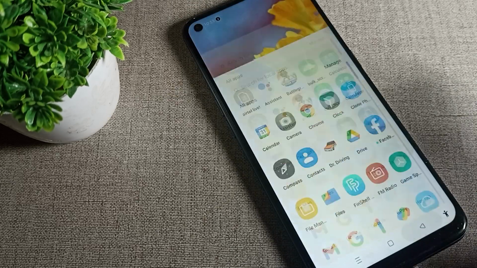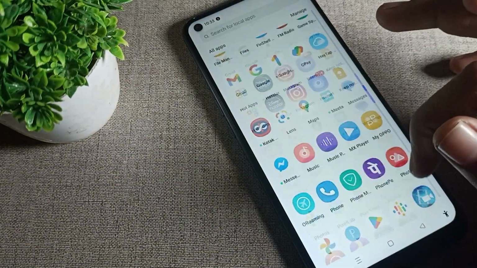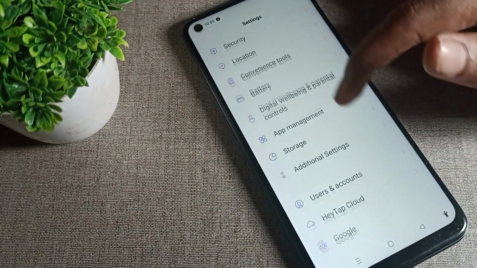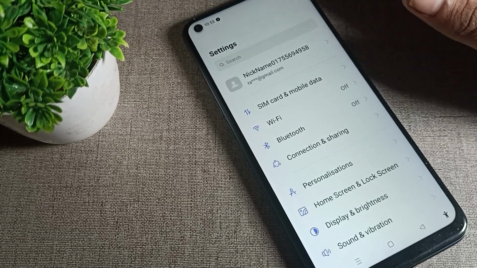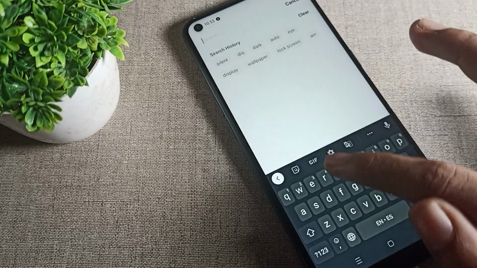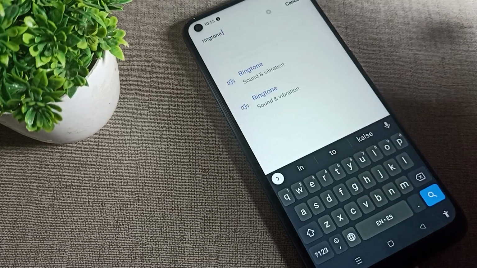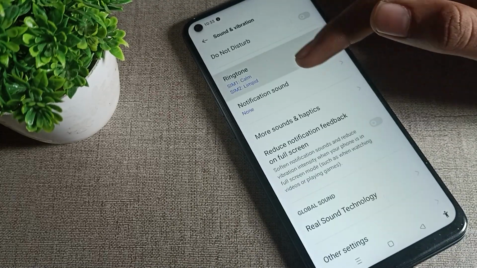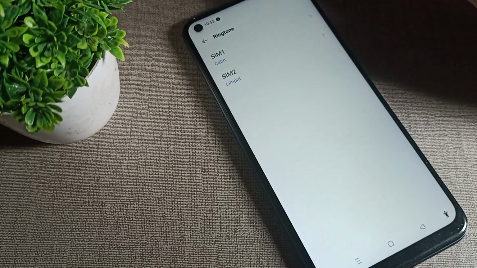Friends, now let's see how we can update our phone ringtone in an Oppo phone device. We will open our phone settings. After opening the settings, you can see this type of settings. So we will click on the search bar here and type ringtone. I will tap here on ringtone. As you can see, your ringtone setting is under sound and vibration, tap here. As you can see, your ringtone setting is directly here, we will tap here to update.